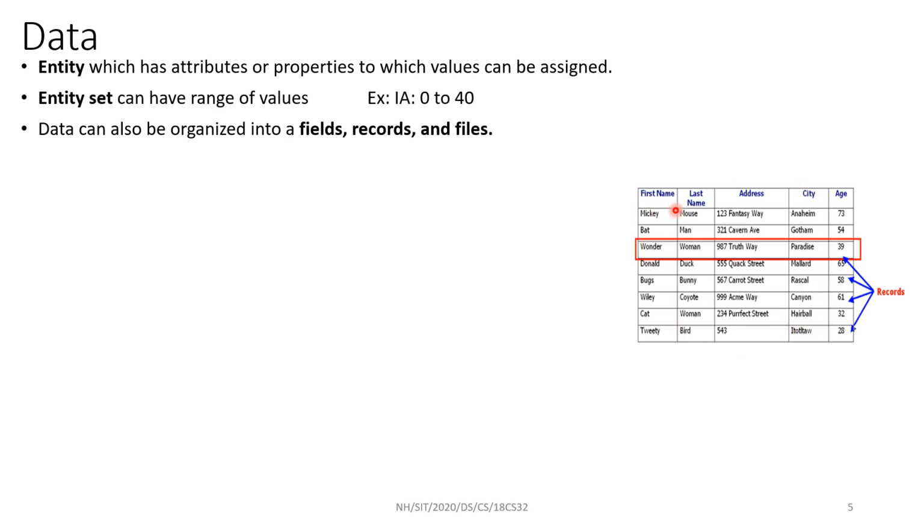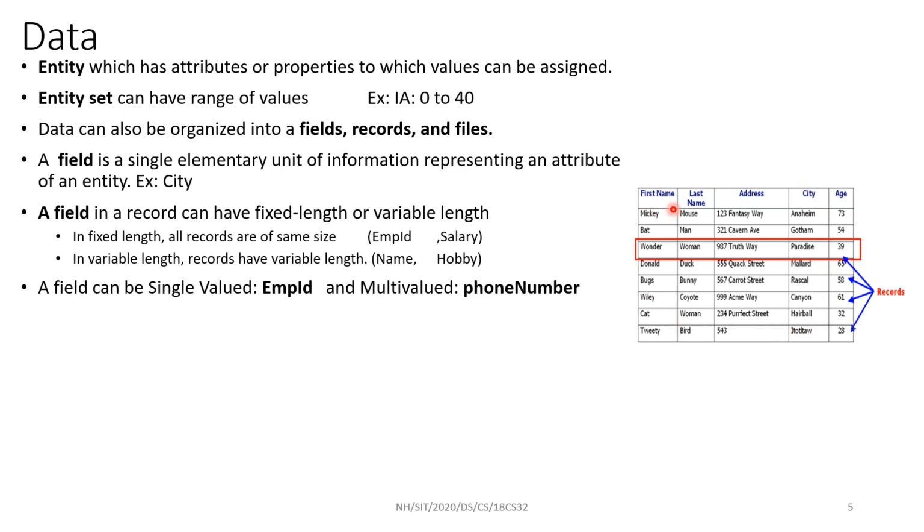A file consists of n number of records. Each record consists of m number of fields. A field is a single elementary unit. First name is an elementary unit. Last name is one such unit. Address, city, age are all single elementary units of information. Like 73, 54, 39, all pertaining to the ages of different employees. Mouse, man, woman, duck, bunny, all of these are information.